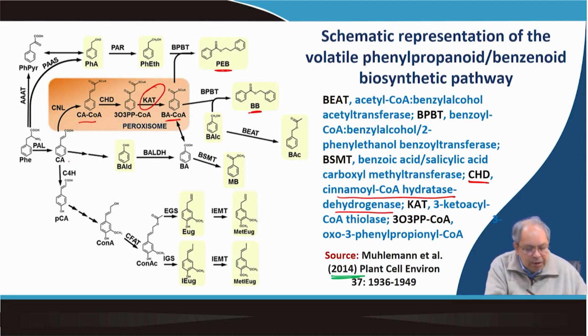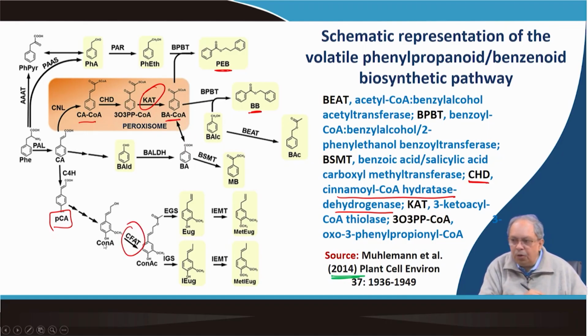Similarly, cinnamic acid can be converted into paracoumaric acid, and paracoumaric acid ultimately forms coniferyl alcohol through multiple routes, which is the monolignol route. That we are not discussing here, but CFAT I discussed in the last class, coniferyl alcohol acetyltransferase, which makes coniferyl acetate.